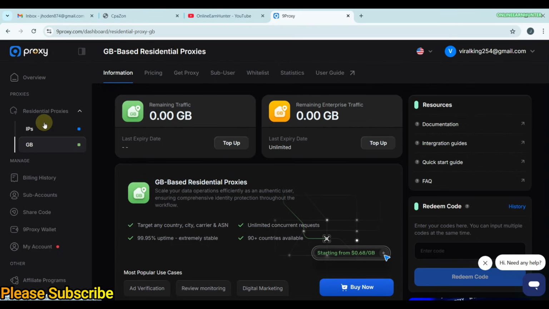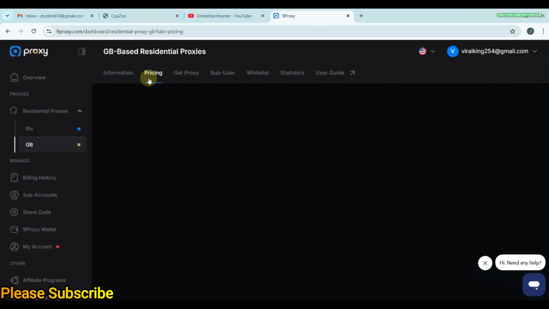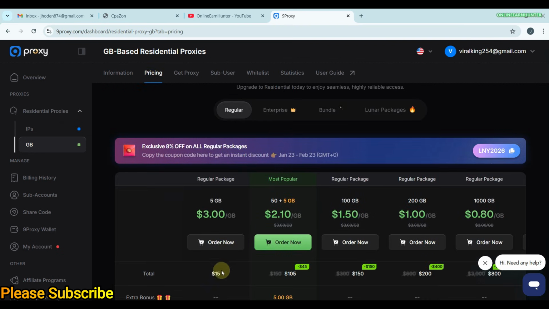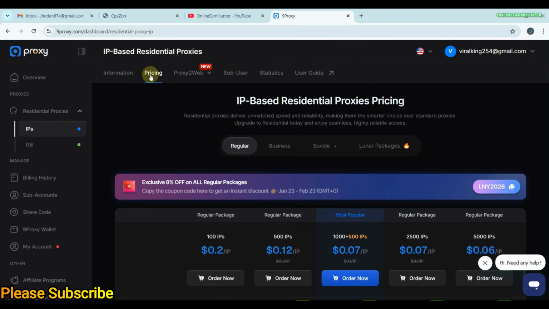So the IP based plan is not good for CPA marketing, but the traffic one is good for CPA marketing and surveys. IP based plan is very good for doing online surveys and any other work. But the GB plan can be used for everything perfectly without any particular issue. It's cost effective to most people. And you can see the pricing here ranges from a minimum of $15 going up as the traffic increases. And for the IP based plan, the pricing ranges from